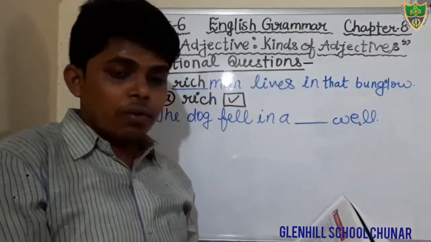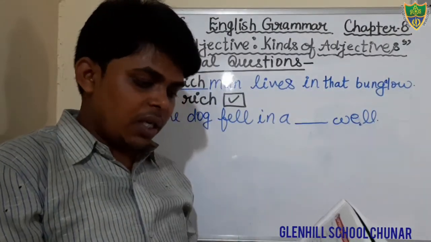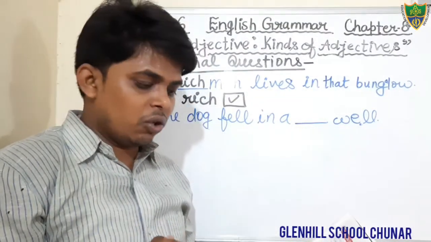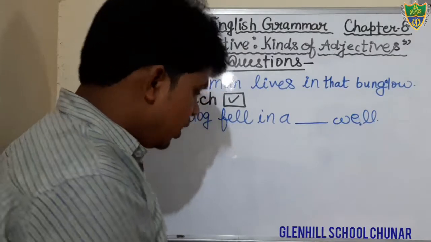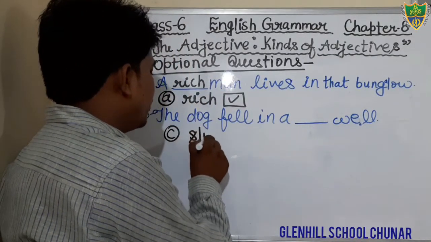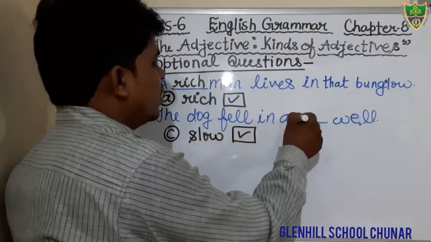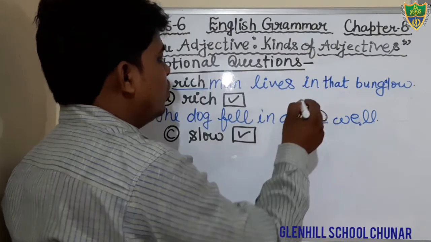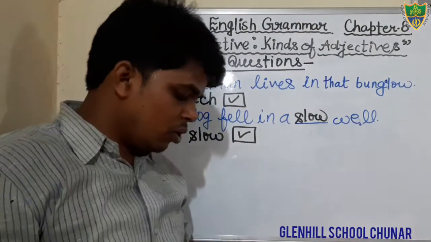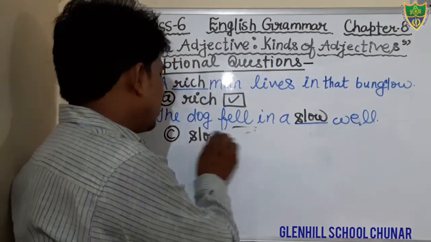What kind of well? Foolish well? No. Stupid well? No. Deep well? Yes. And the fourth option is given, slow. That is not appropriate. The option number C is the most appropriate. Option number C is the correct option. We will tick on that. S-L-O-W. The dog fell in a, not slow, deep. There will be deep, not slow. Dear students, option number C.